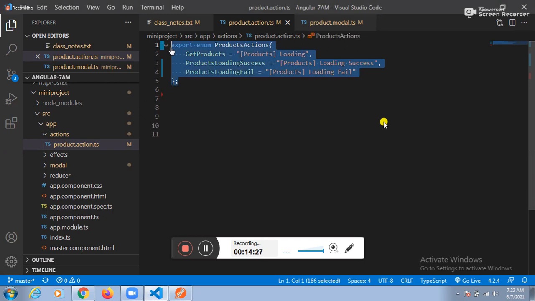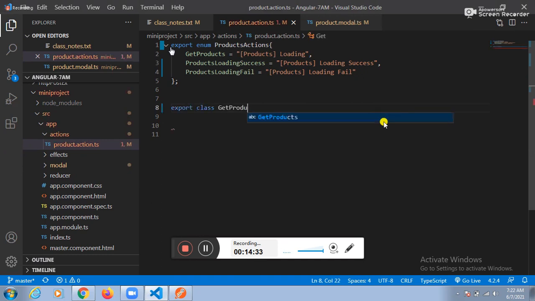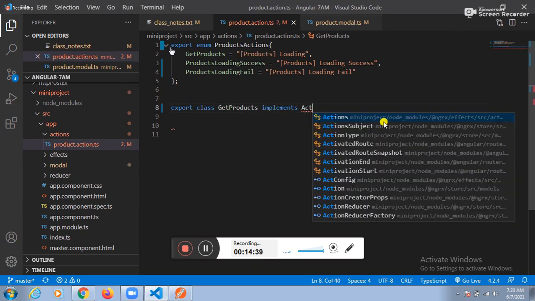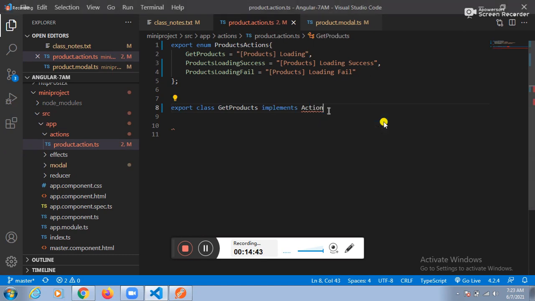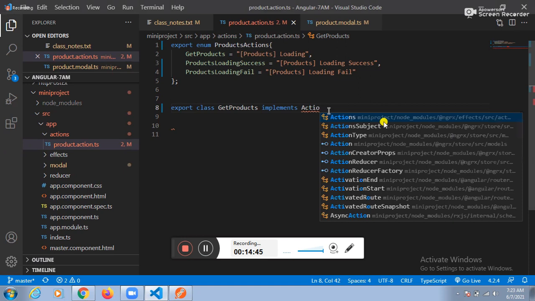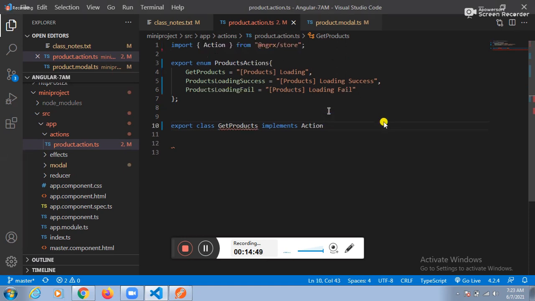How can I convert here? Export class get products implements. What is the predefined class? The predefined class is the action class. Here we have one predefined class. Let me go for the action class. Next one. See this one again.